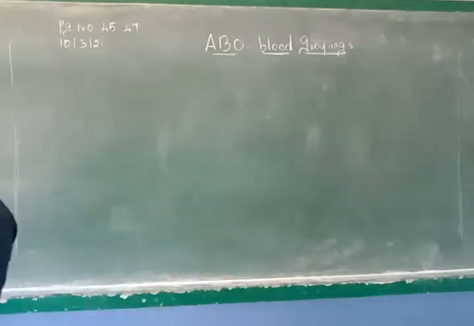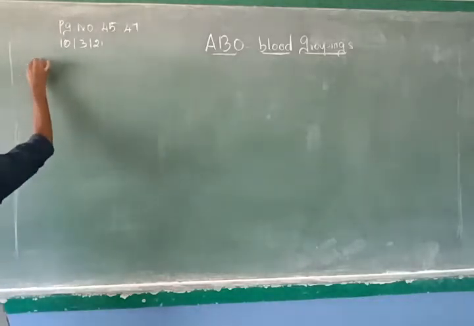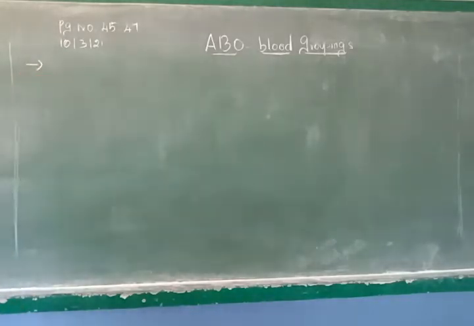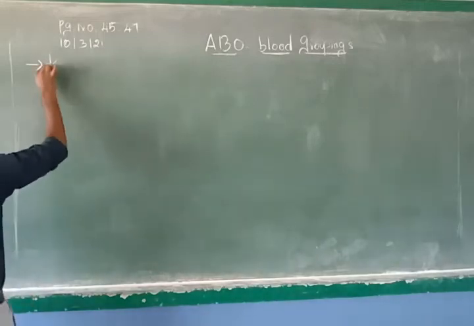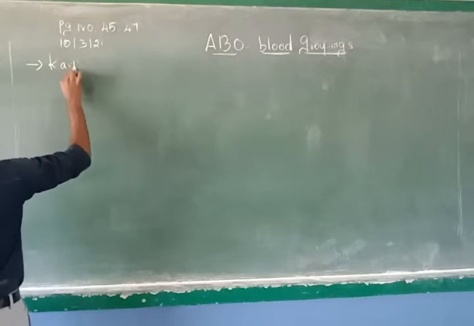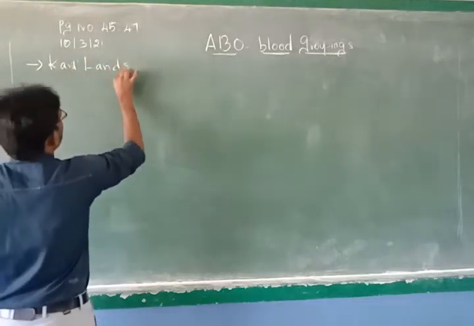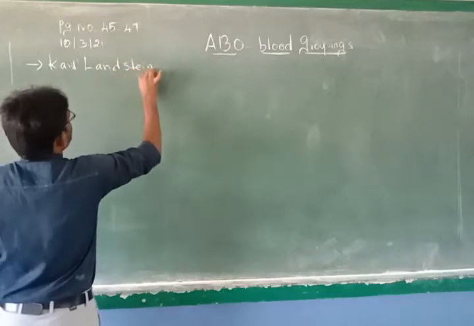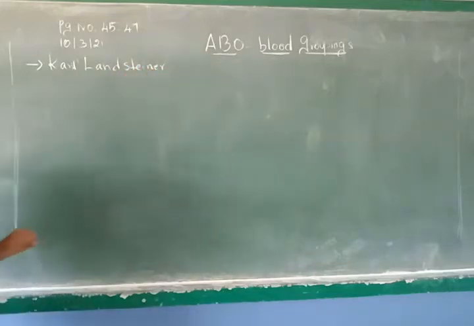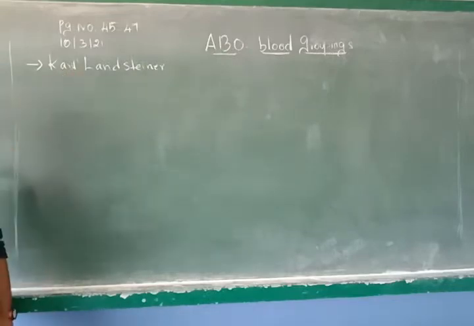Now, when you talk about this ABO blood grouping, the person who discovered it is Carl Landsteiner. So he is the one who first discovered the ABO blood groupings.